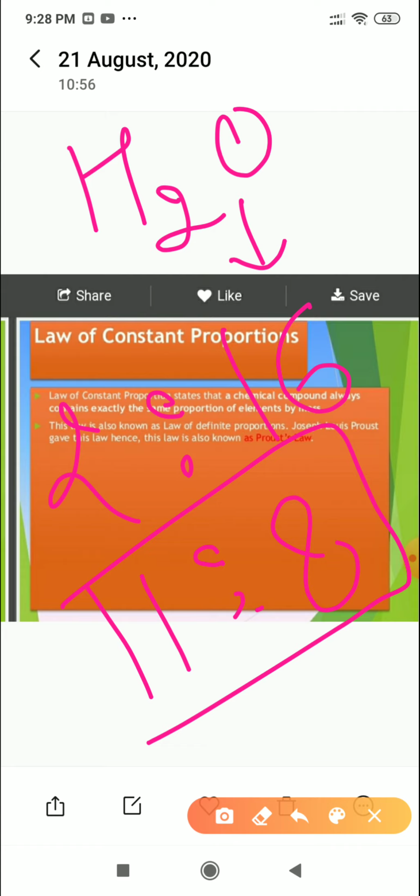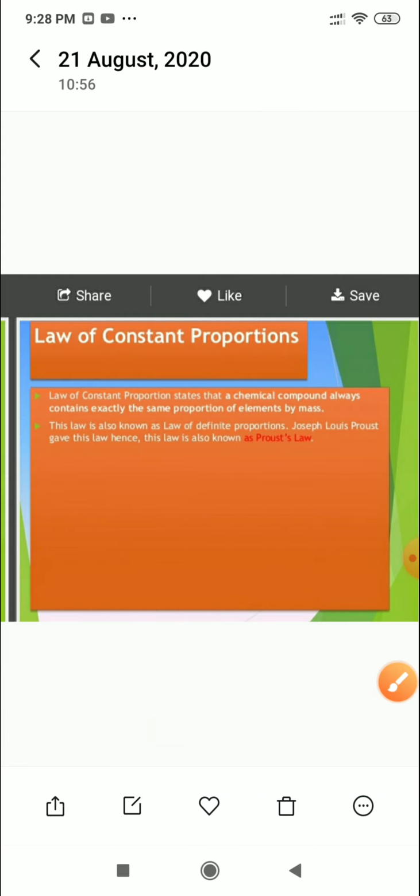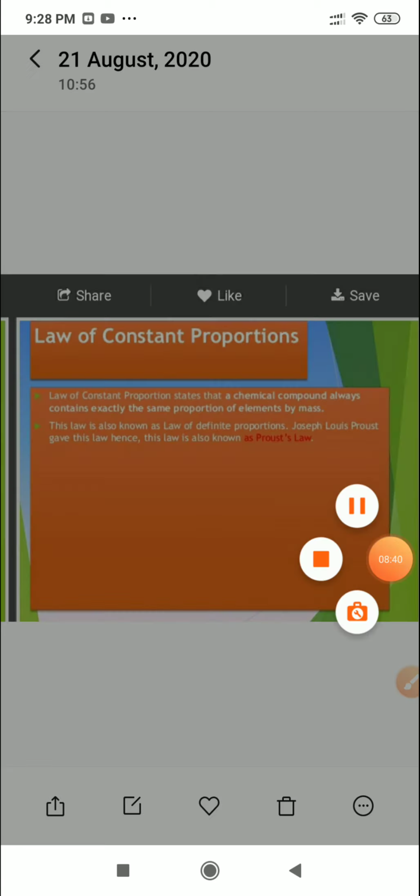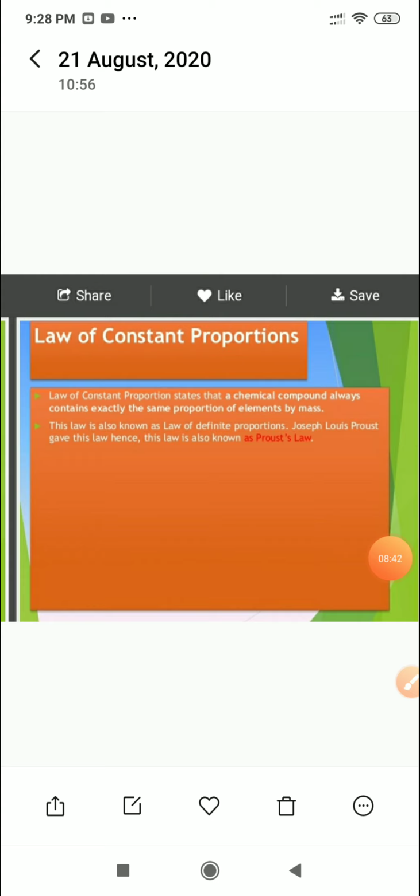Okay, so it means that a compound always contains exactly the same proportion of elements by its mass. Okay, so hope both laws are very clear to you, that we have studied 2 laws. The one is the law of conservation of mass, and the second is the law of constant proportion. Fine. The law of conservation of mass was given by Antoine Lavoisier, and the law of constant proportion was given by the scientist Joseph Proust.